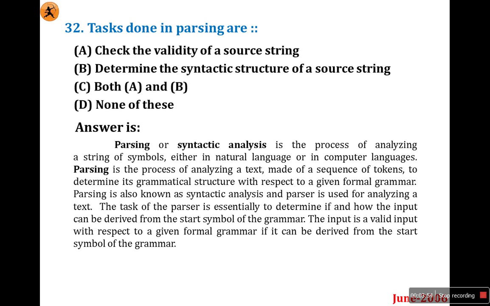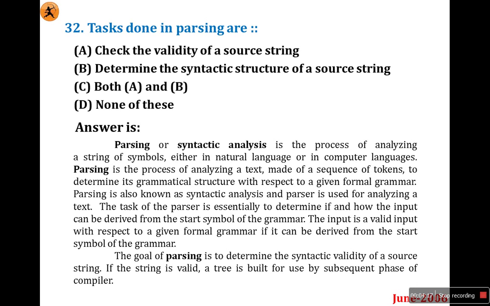The task of parsing is essentially to determine if and how the input can be derived from the start symbol of the grammar. An input is valid with respect to the given formal grammar if it can be derived from the start symbol of the grammar. Means parsing derives from the start symbol and checks whether it belongs to this particular language or not. This is the aim of parsing. So the goal of parsing is to determine the syntactic validity of the source string.